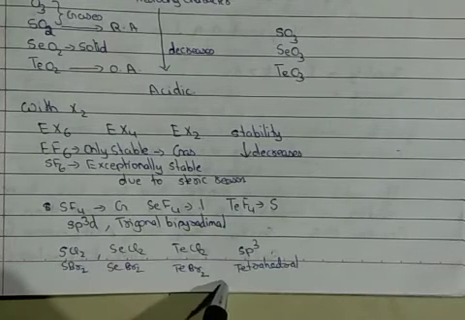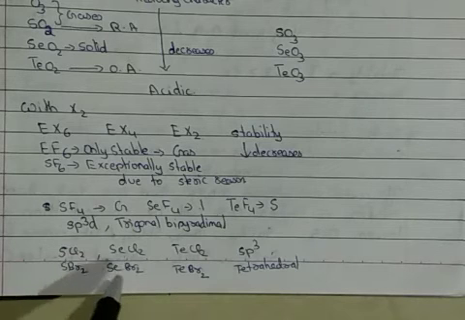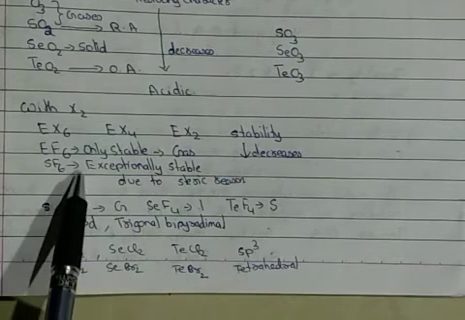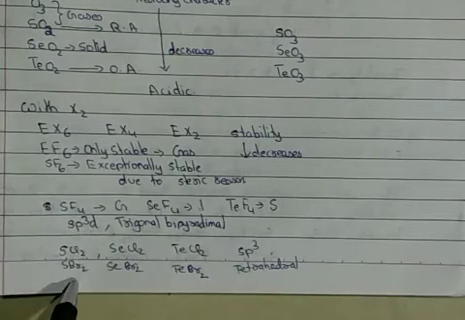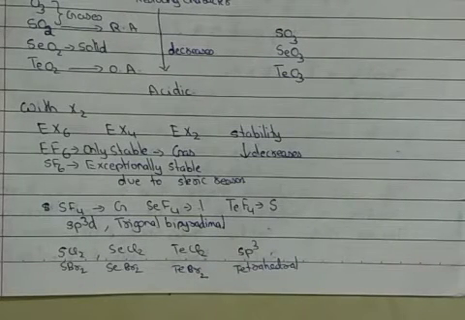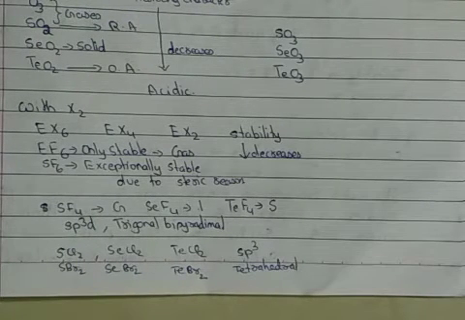Now in this, the tetrahedral geometry is a little bit distorted again due to the presence of lone pairs of electrons. All these dihalides show the same geometry, and if you compare hexahalides, tetrahalides and dihalides, the number of compounds formed in dihalides is comparatively more. So these are the three chemical properties of group 16 elements. First one with hydrogen, where they form respective hydrides. Second is with oxygen, and the third one is with halides.